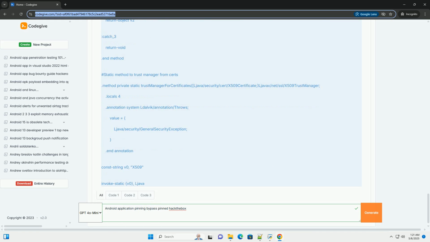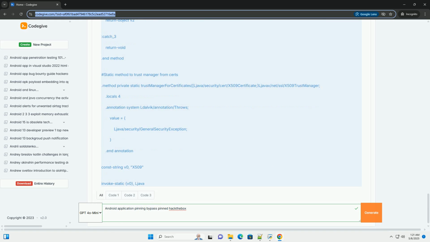Identify key classes. Look for classes with names like Pinning Manager, Certificate Pinner, SSL Context Factory, Network Manager, or any class responsible for handling network connections. Search for keywords like Certificate, Pinning, SSL, TLS, Hostname Verifier, and Trust Manager.